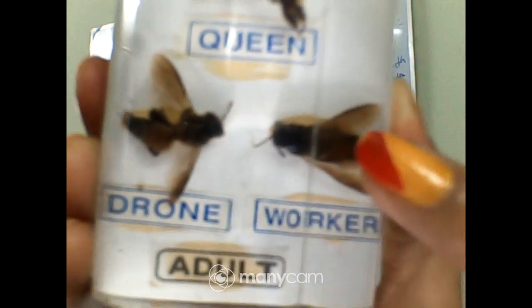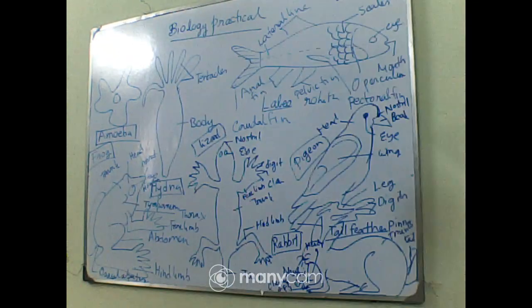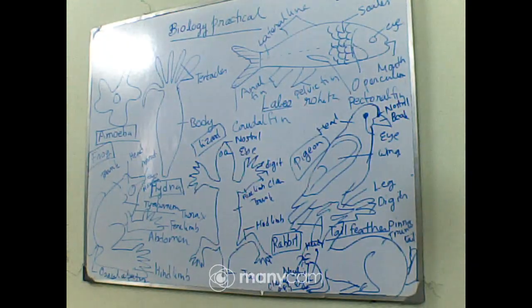So you can see, let me show you, these are the eggs, then larva, then pupa, then adult, queen, king and worker. Clear? Now let's move to the next one, that is Pila globosa.